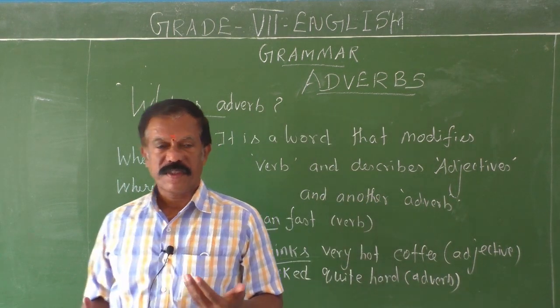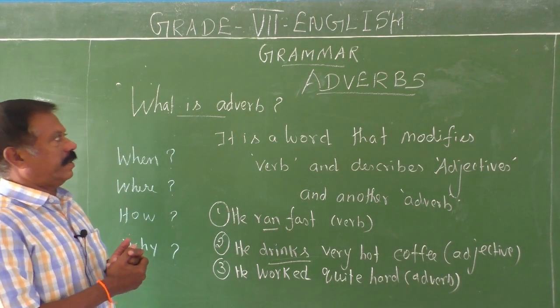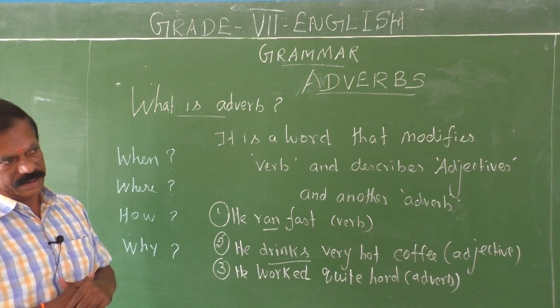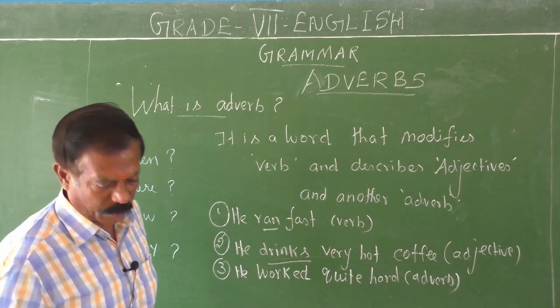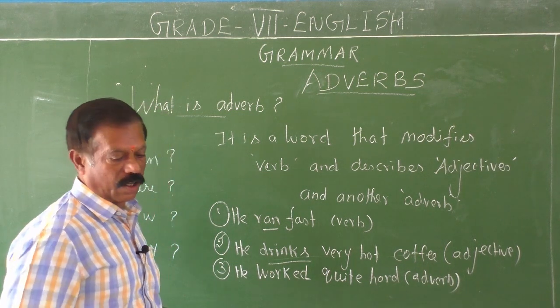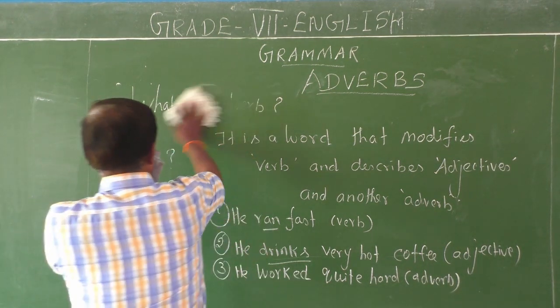So, next, let me explain the types of adverbs. Then forms of adverbs. I will explain all these things in today's class one by one. Listen to me carefully.